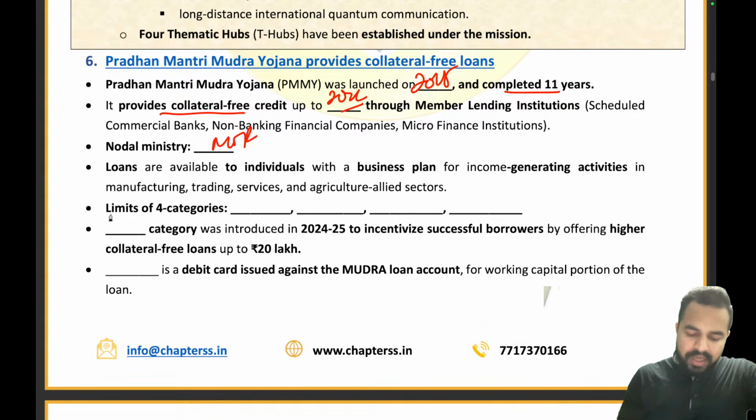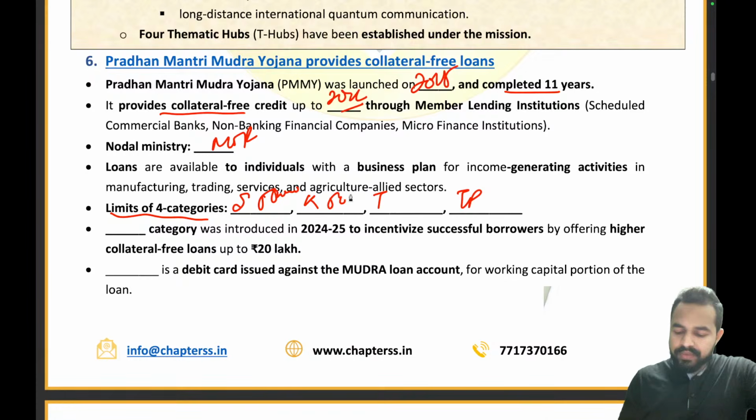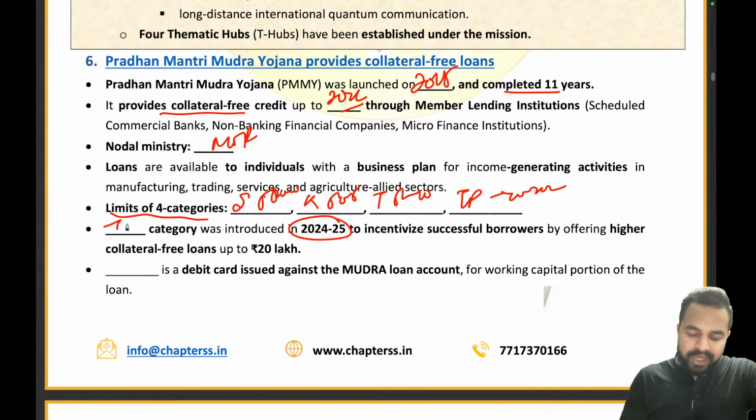Now, what are the limits of the 4 categories? Now I want all of you to give me the answer. So we are having 4 categories, that is Shishu, Kishore, Tarun and Tarun Plus, right? So Shishu can get the 50,000 rupees, Kishore 50,000 to 5 lakhs, Tarun 5 lakhs to 10 lakhs, Tarun Plus 10 lakh to 20 lakhs. Absolutely right. Now which category was introduced in 24-25? It was Tarun Plus category.